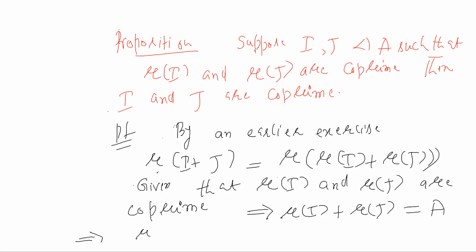So this means radical of I plus radical of J equals radical of A. What is radical of A? रेडिकल तो आपने किसी भी सबसेट के लिए डिफाइन किया, A के किसी भी सबसेट के लिए.